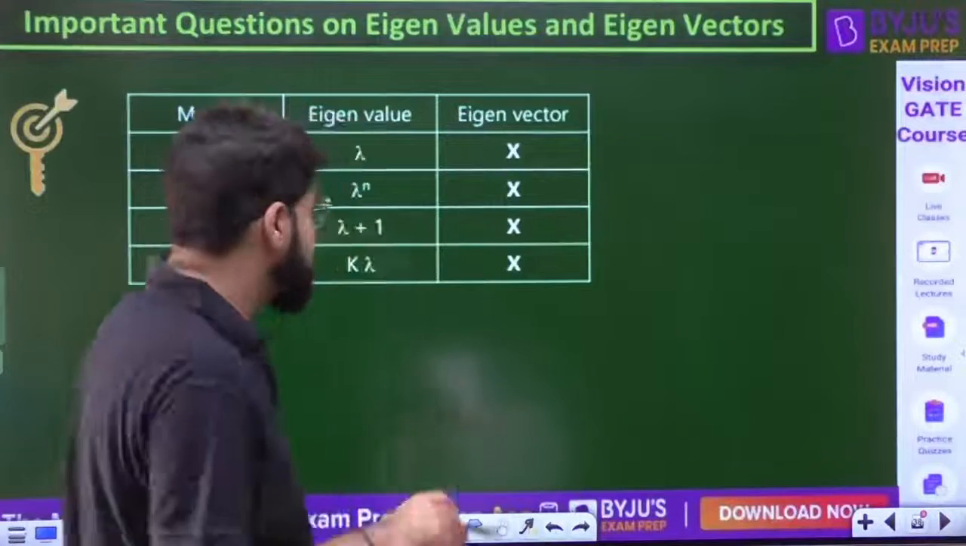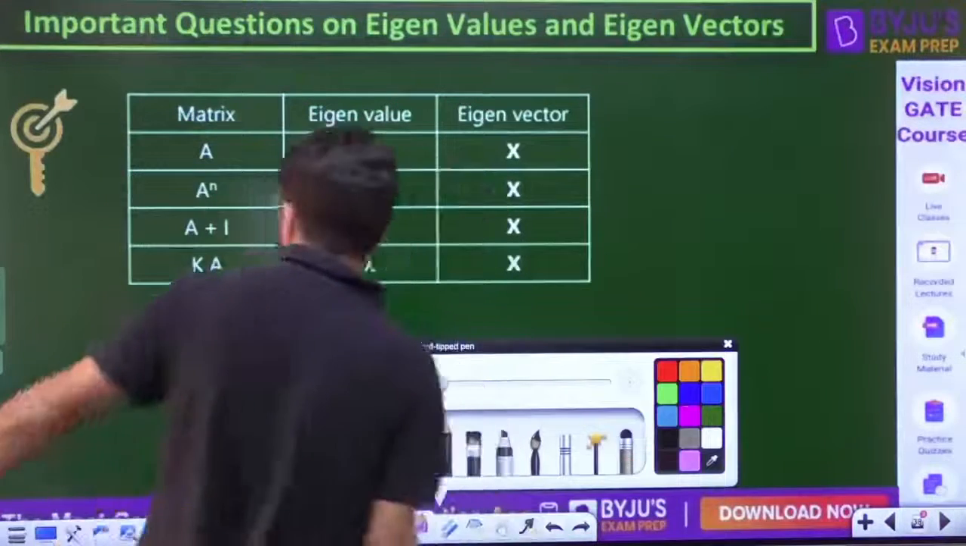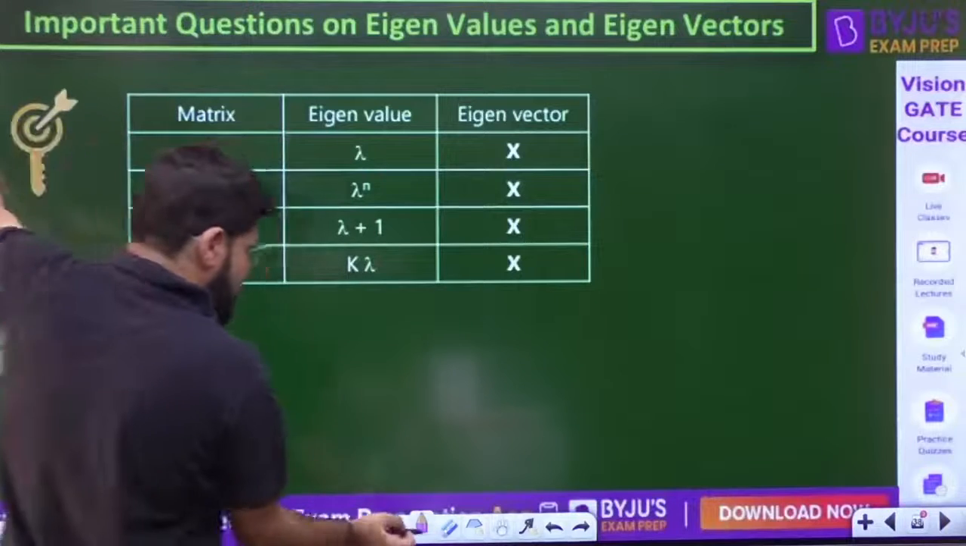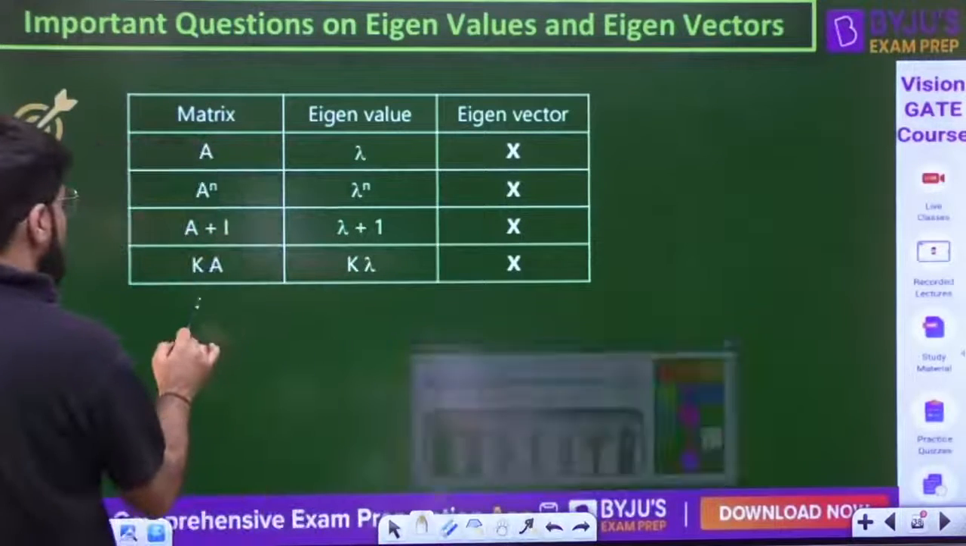Here we will discuss questions. Same is applied to the eigenvalue. Okay? Same is applied to the eigenvalue. So with respect to this, let me also add on.